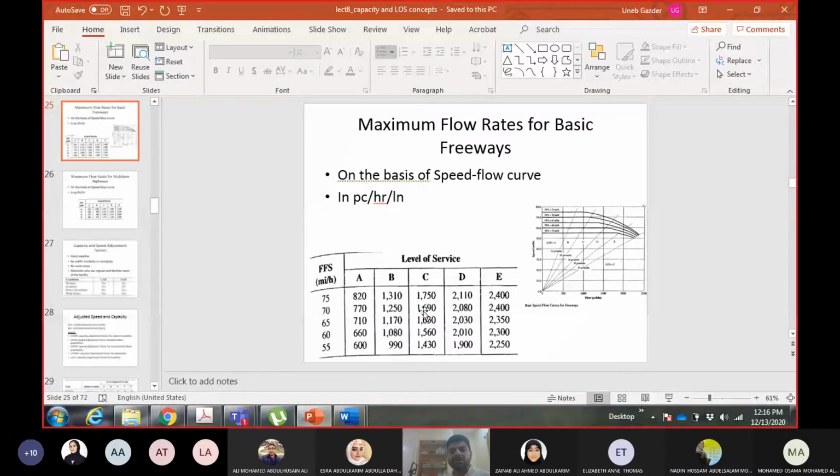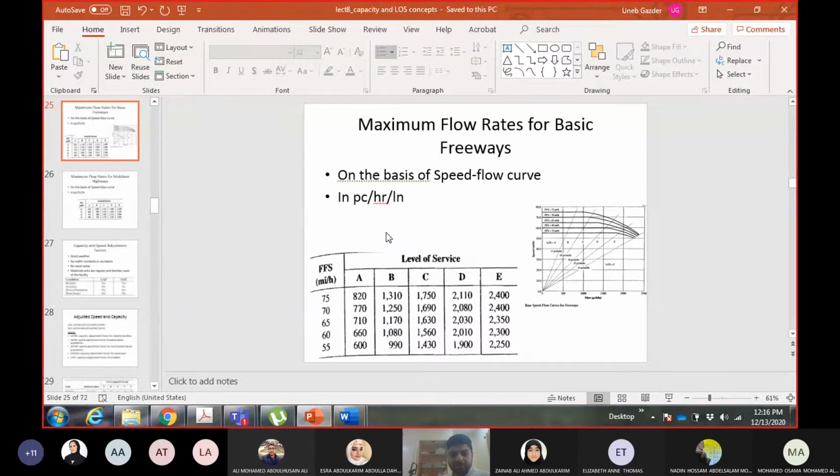So you can find out the level of service if you compare the flow rate of your highway with the maximum service flow rates. Whenever you exceed a value, that level of service is gone. You are no longer in that level of service. Then you see which is the next level of service in which you can be, and so on. The only problem with this approach is that for comparison, the units must be the same.